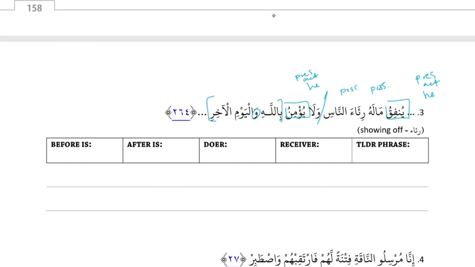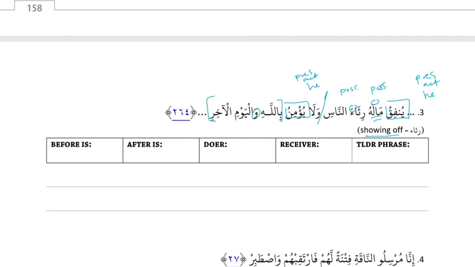What are we going to do with malahu? It's a receiver, because it has the receiver label. And then what about ri'a and nas? Well, ri'a means showing off, which is an idea. It has a receiver label. It's general. It's at the end of this, technically, because it's part of a fragment. It's the last thing in the sentence, and then we have a new sentence starting after that. So it's the last thing in the sentence, and we've got all our conditions, right?